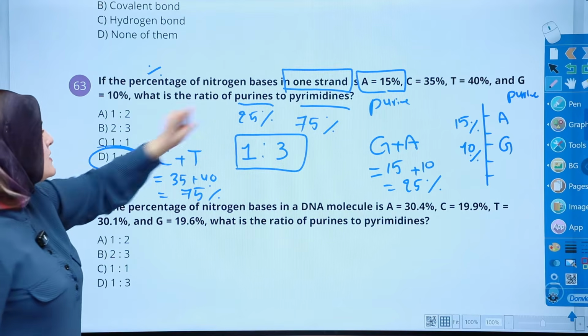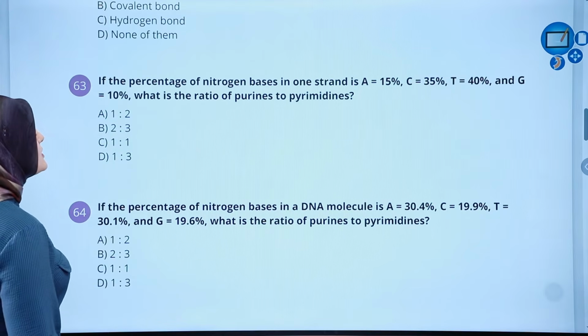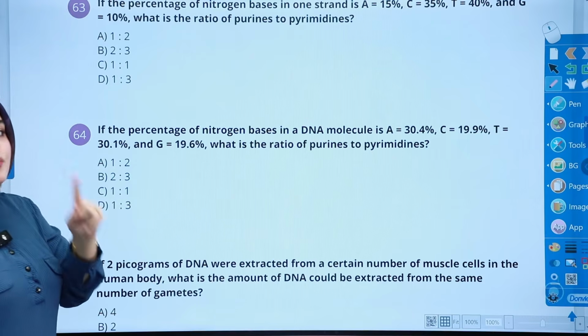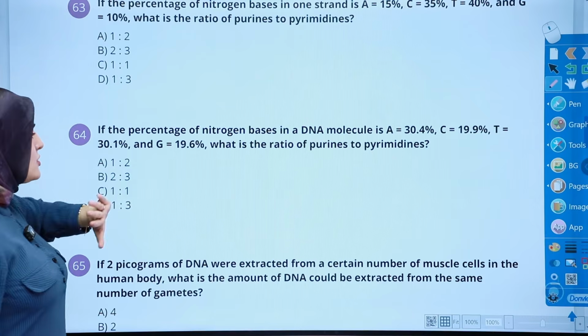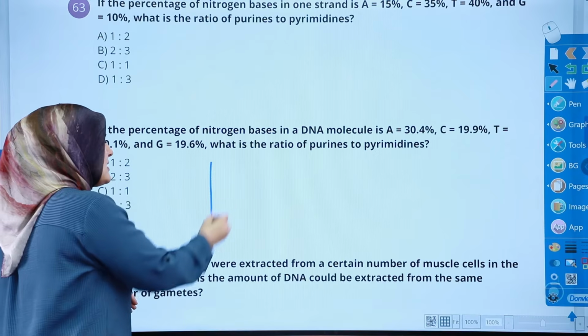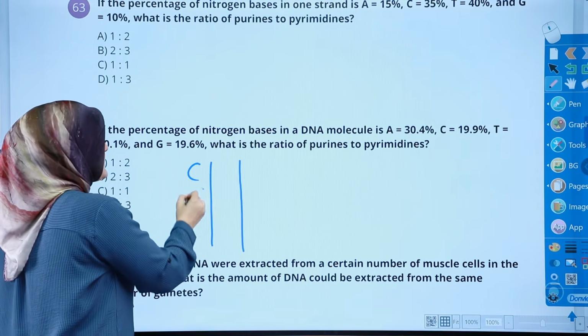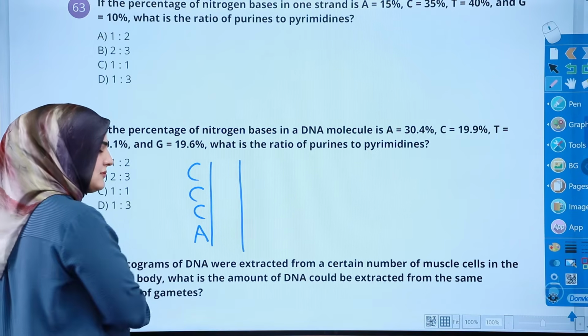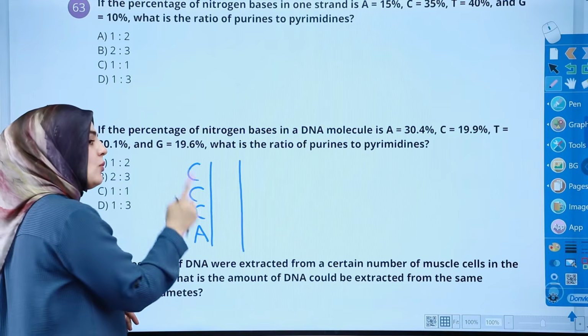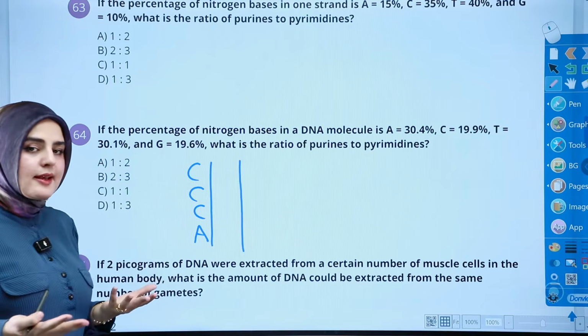If it says one strand, that's this. But for double strand, if it asks for the purine and pyrimidine, nothing else, it is a totally different concept. Why? Because the strands are complementary. Let's say we have CCA and T. That's 3 pyrimidines to 1 purine. One strand is like that.